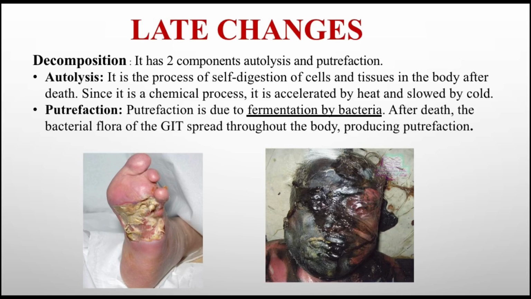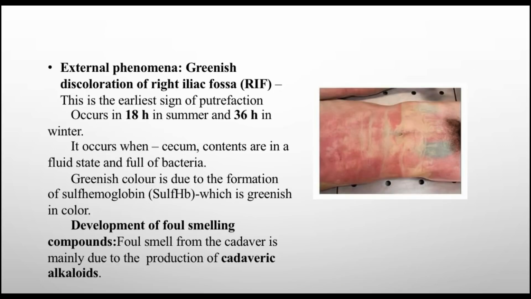Then comes putrefaction. Putrefaction is due to the fermentation by bacteria. After death, the bacterial flora of the gut spread throughout the body, producing putrefaction. As we all know, our gut has some good bacteria. After death, they spread throughout the body, producing putrefaction. It has some external phenomena, like greenish discoloration of the right iliac fossa, RIF. This is the earliest sign of putrefaction.